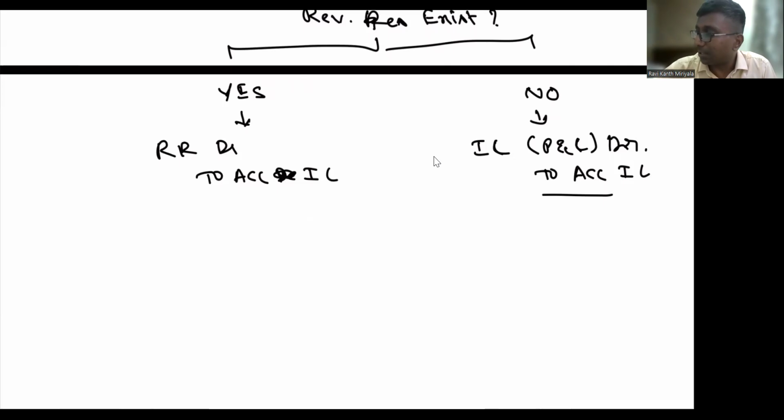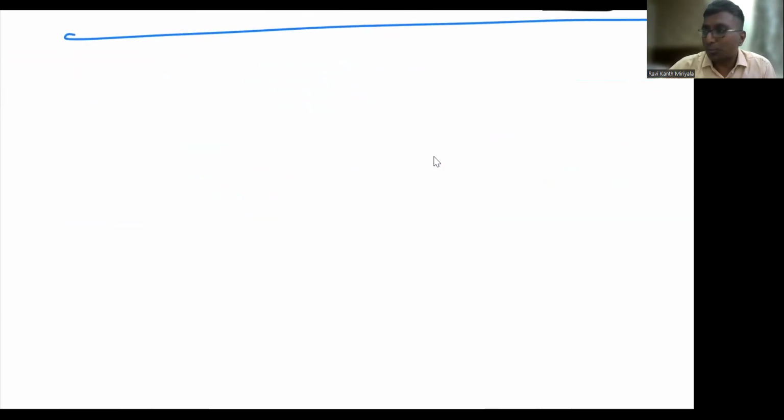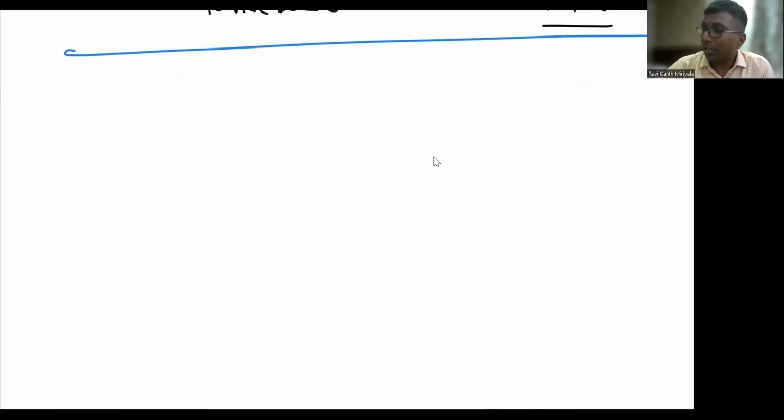So now the question is, what is the next question, sir? Very simple, my dear. Sir, impairment loss, you told all that, correct. So when do you say there is an impairment loss? Very simple. Whenever your book value is equal to or more than the recoverable amount, then there is an impairment loss. Correct? Right.